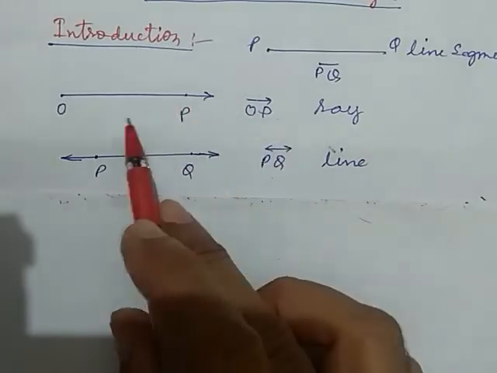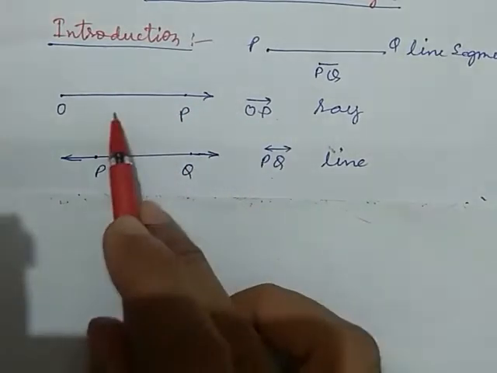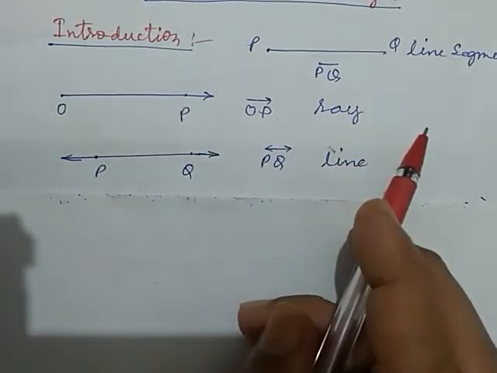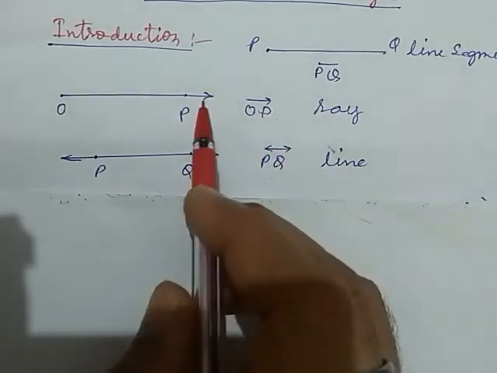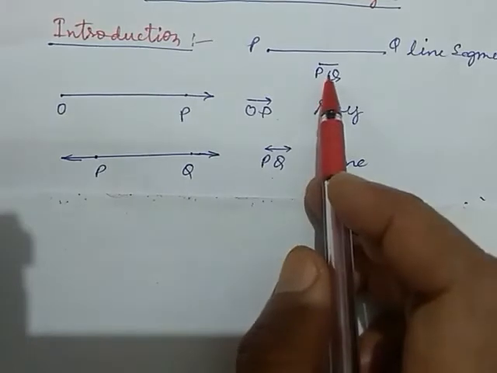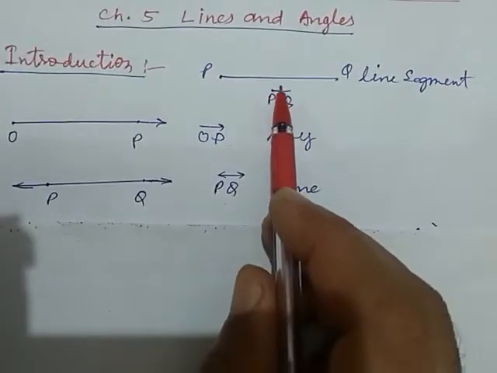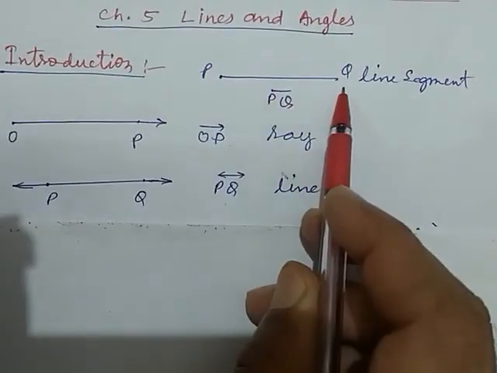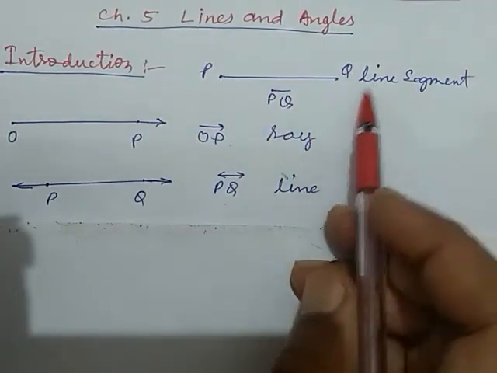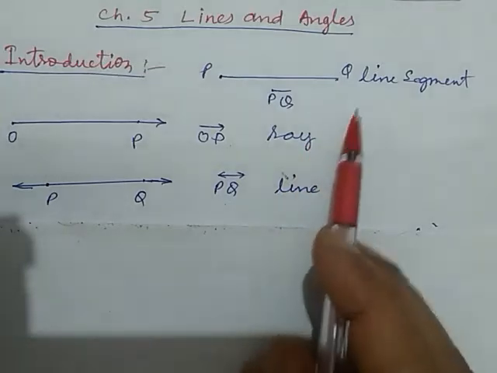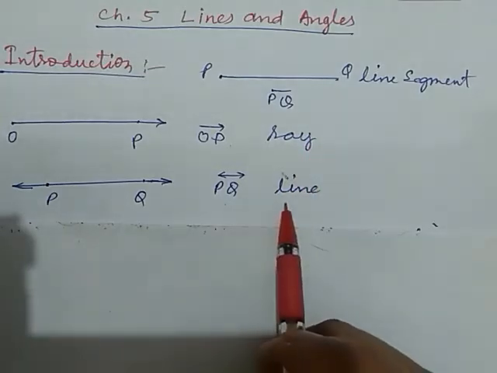A ray also has unlimited length, but it can only be extended in a single direction, only one direction, as the arrow indicates, and a line segment has a fixed length. It cannot be changed. So now we understand all three types of lines and their parts.